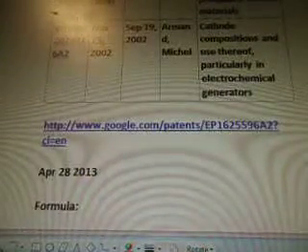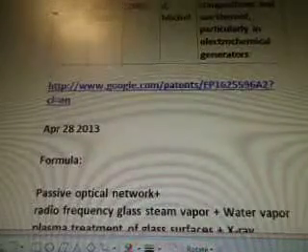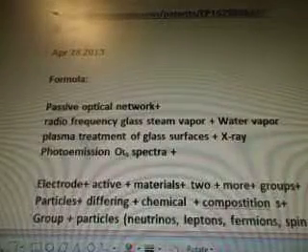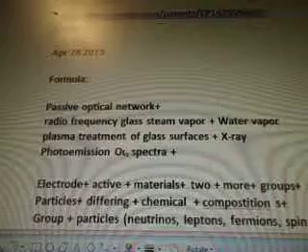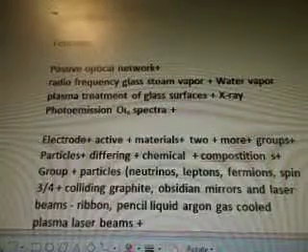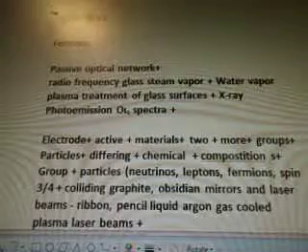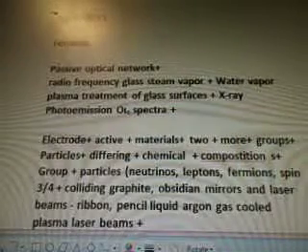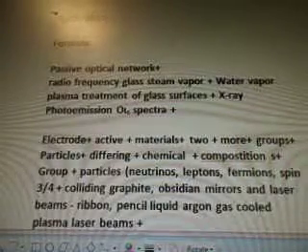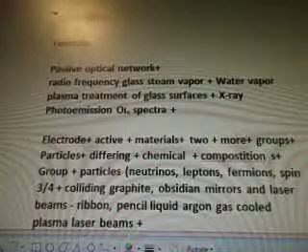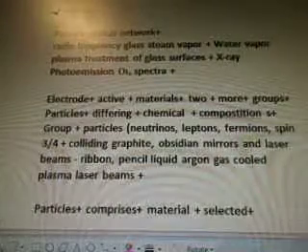So that's google.com patents. There's the link there. April 28th. Oh, there we go. This is better. 2003. Let's do the formula. Okay. Passive optical network, radio frequency glass steam vapor, water vapor, plasma treatment of glass surfaces, plus X-ray Photoemission spectra. Electrode active materials, 2 more groups, particles differ in chemical composition.